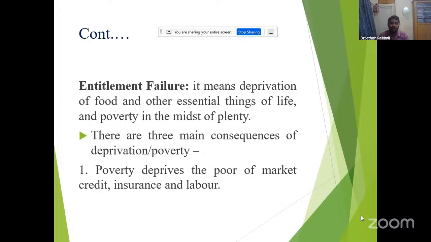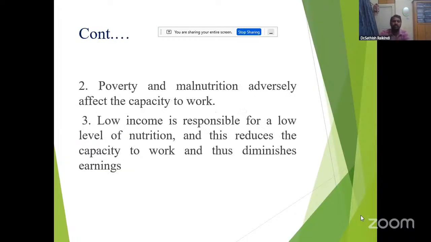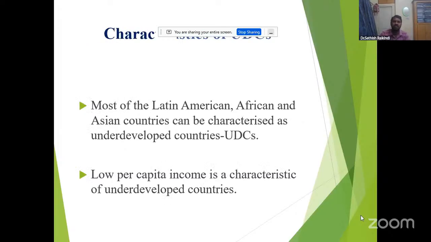Poverty deprives the poor of market, credit, insurance, and labor. Poverty and malnutrition adversely affect the capacity to work, and low income is responsible for a low level of nutrition, which reduces the capacity to work, and this diminishes earning also. These are three important things.